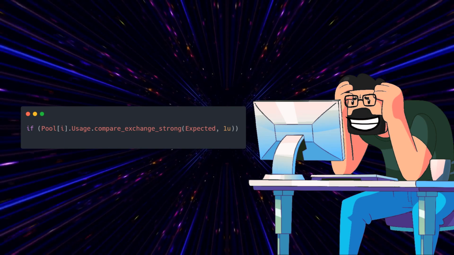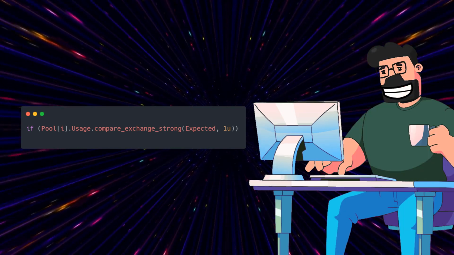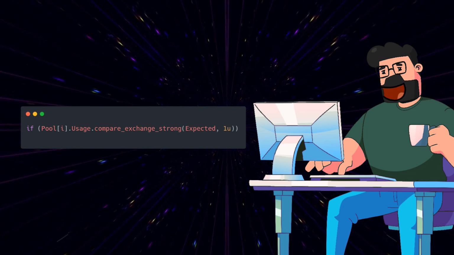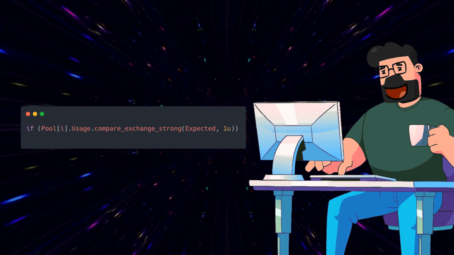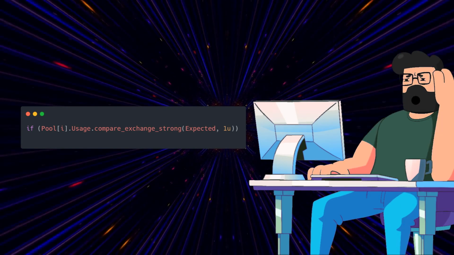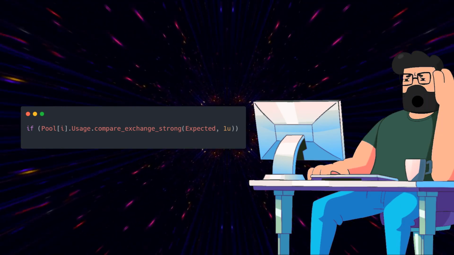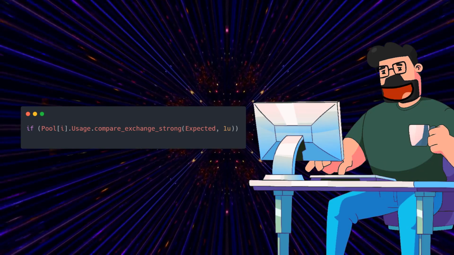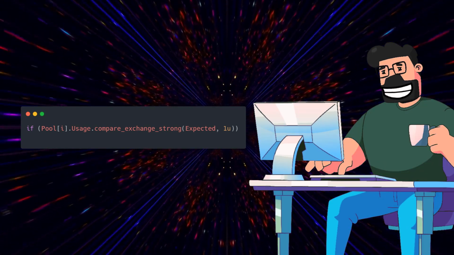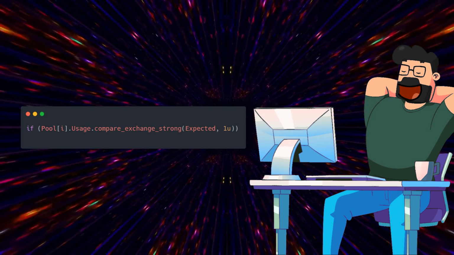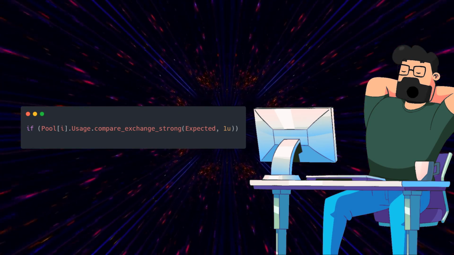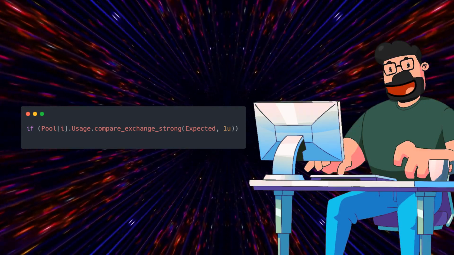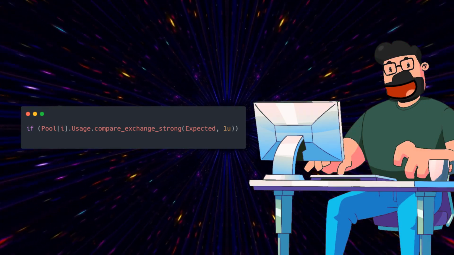Building on the previous point, let's consider the implications of directly calling compare_exchange_strong without the preceding load operation. In this scenario, every access to the usage variable would involve a read, modify, write operation, which is inherently slower than a simple read operation. By utilizing load first and then proceeding to compare_exchange_strong only when necessary, we strike a balance between speed and efficiency in the code.